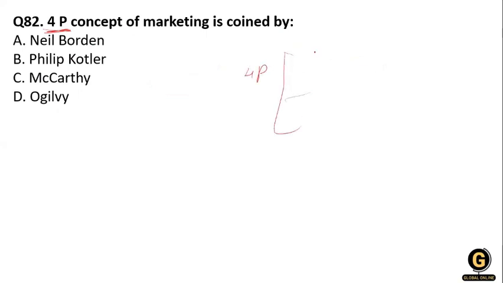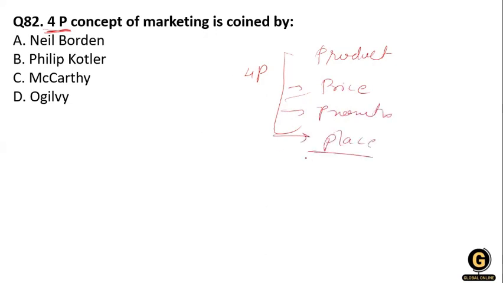You know that: product, price, promotion, and place. So these are the 4 P's, and this was coined by McCarthy.